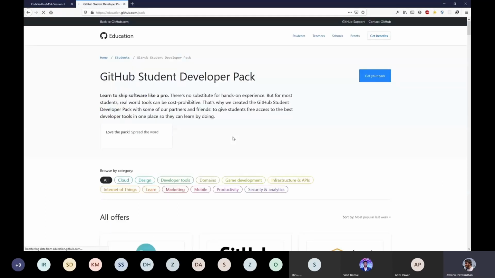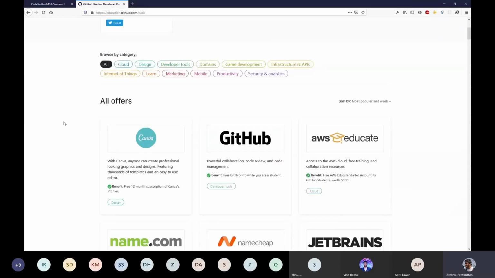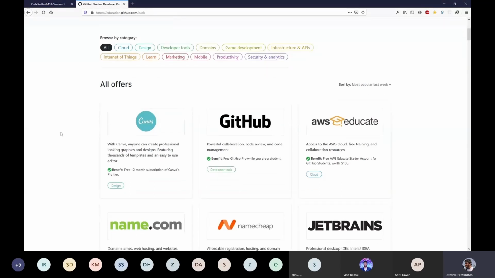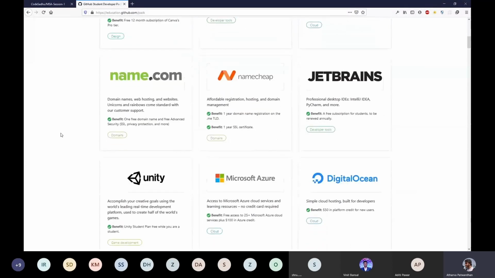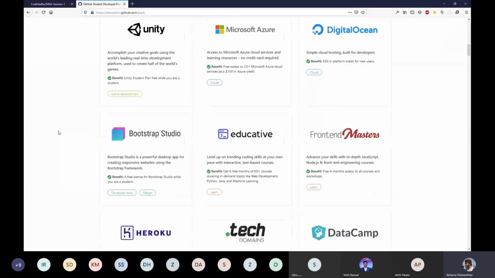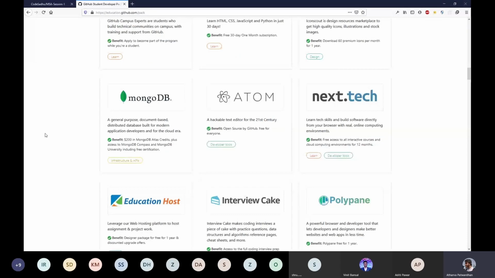So what this GitHub Student Developer Pack is, sorry for that, is that GitHub provides you with a bunch of tools and platforms that are basically free while you are a student. All these tools like Canva, AWS, Microsoft Azure, and lots of premium stuff they just give you for free because you're a student.